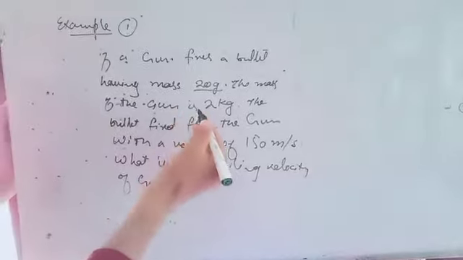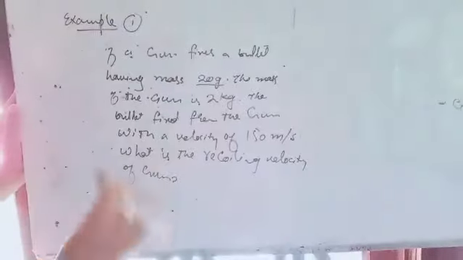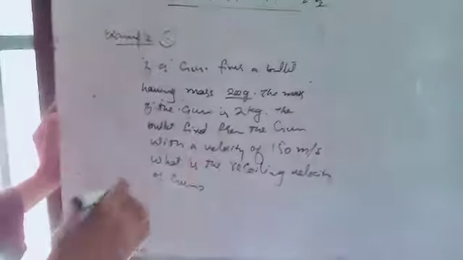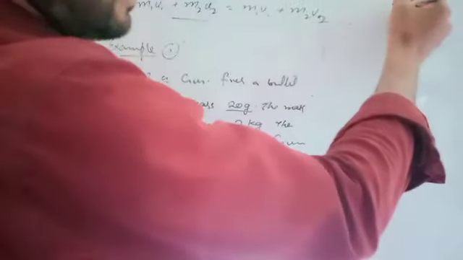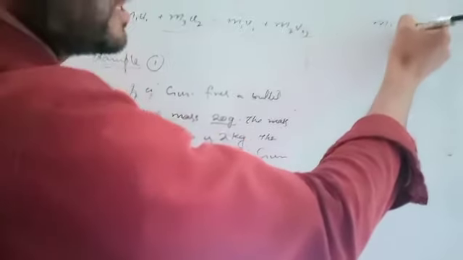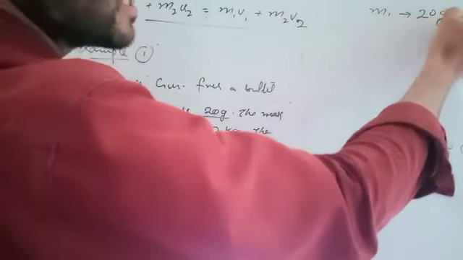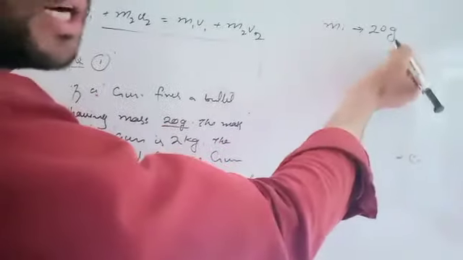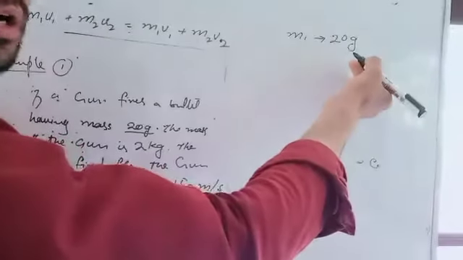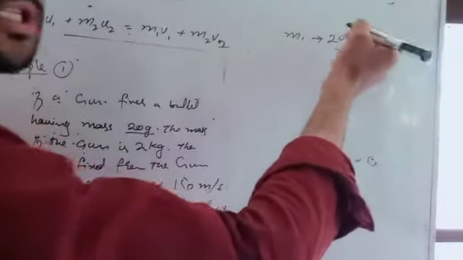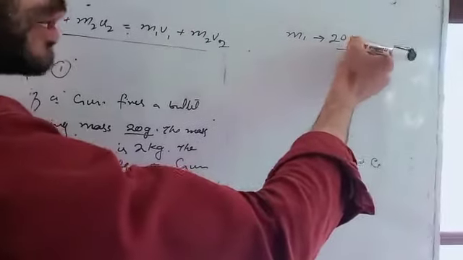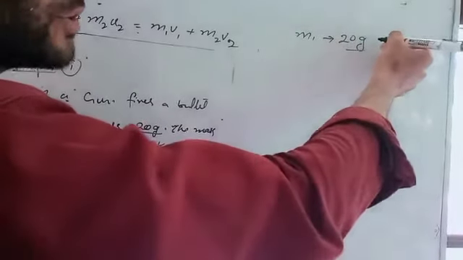We will take these values according to the equation. For example, m1 is the mass of the bullet, that is 20 grams. Gram is not the SI unit of mass, but kg is the SI unit, so 20 gram is converted into kilogram.